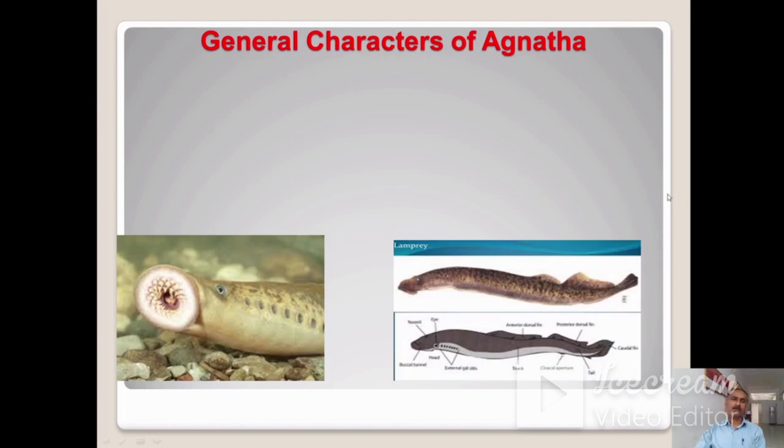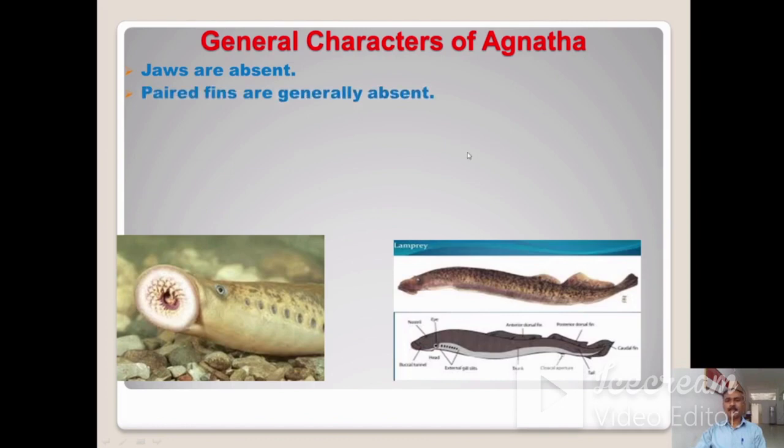Let us come towards the Agnatha. These are the general characters of the Agnatha. As discussed earlier, in these animals jaws are absent. That means upper and lower jaws are not present. So in this figure you can see such a type of mouth, with no upper or lower jaws.